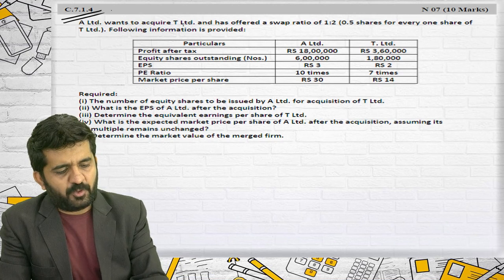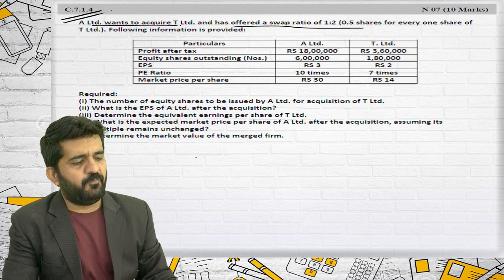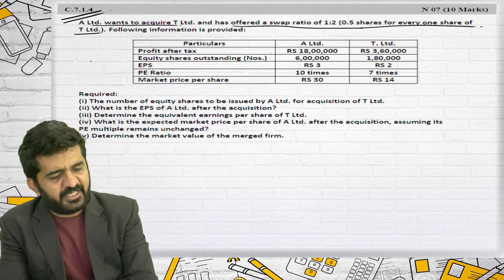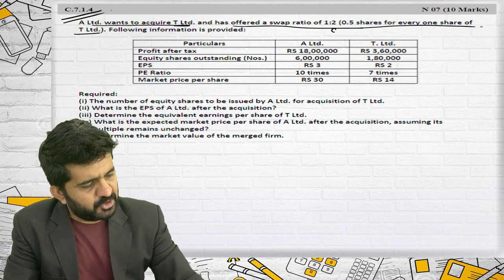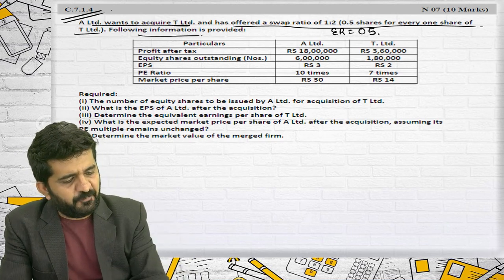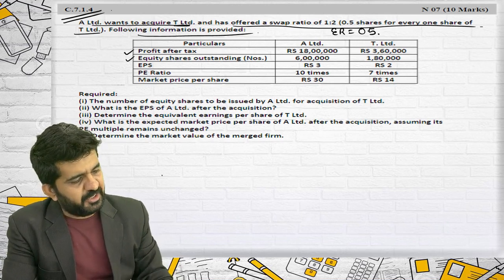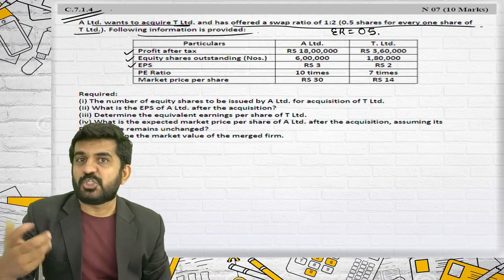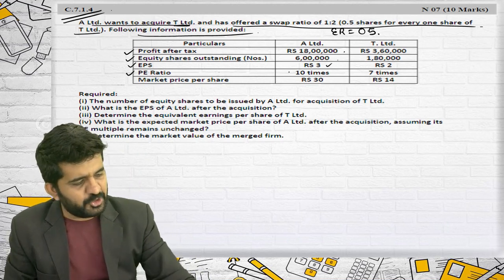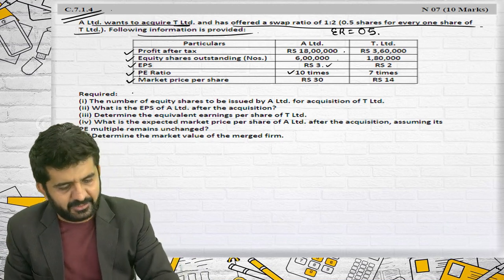A Limited wants to acquire T Limited and has offered a swap ratio of 1:2, that is 0.5 for every one share of T Limited. T Limited is the selling company, so they have just given that the exchange ratio is 0.5. The following information is provided. Profit after tax is nothing but earnings, equity shares outstanding 6 lakhs. EPS was not required but they have given 18 lakh divided by 6 lakh is 3. P/E ratio 10, MPS was not required, we can find it out. 3 into 10 is 30, but they have given it.